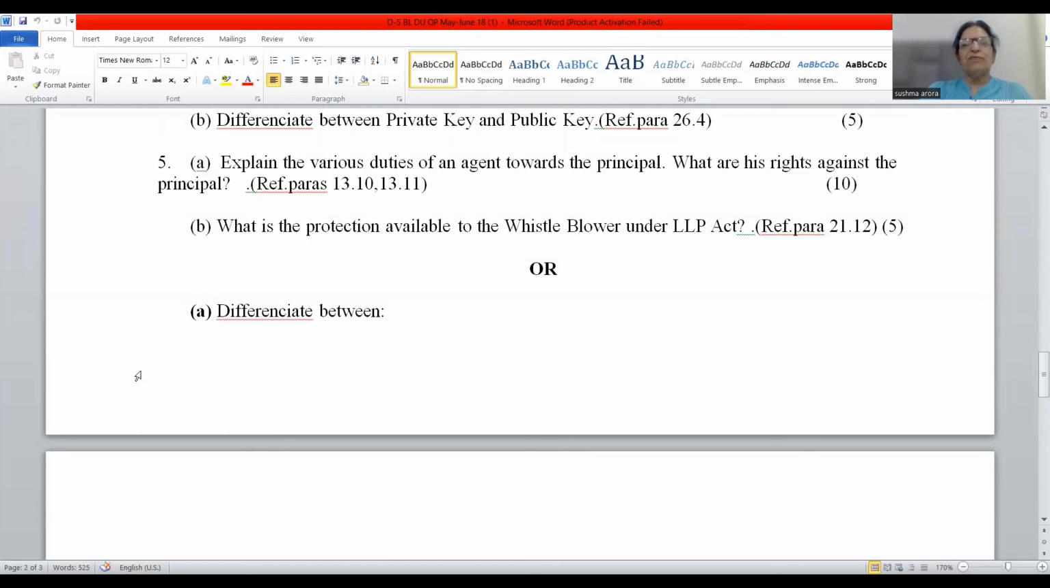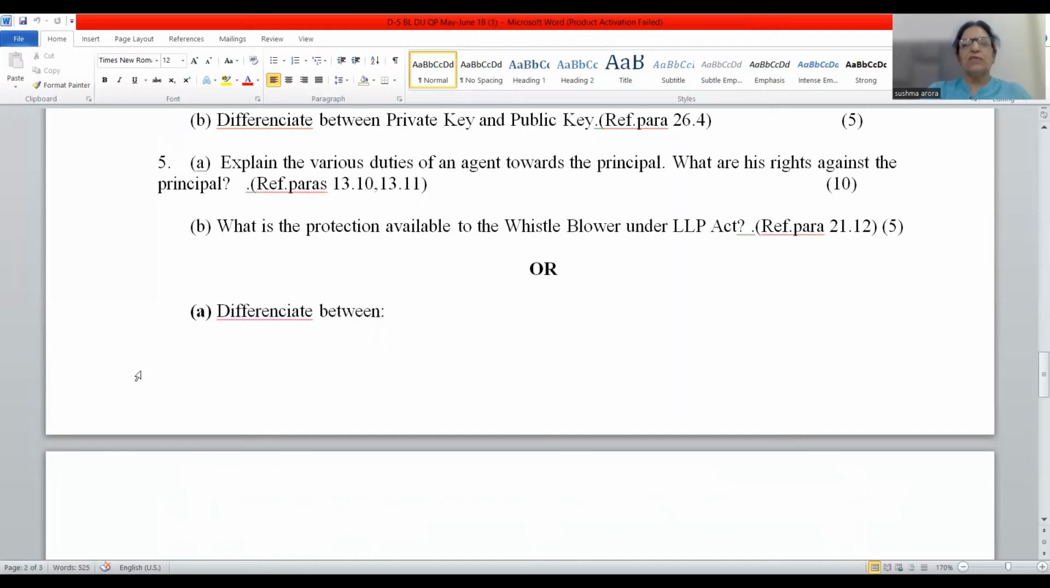Private key and public key perform different functions. Private key is used to create signature. Public key is used to verify signature. And then private key is not listed in the digital signature certificate. Public key is listed in the digital signature certificate. Explain all these points, you should write in the tabular form.